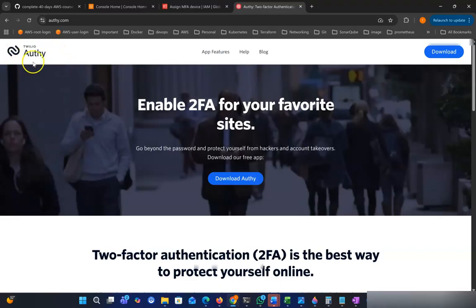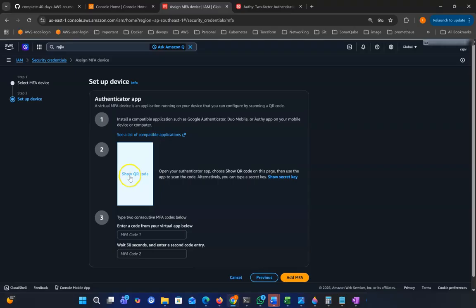After installing Authy on your mobile, you need to click show QR code. After showing the QR code, here is a QR code. Then from Authy, you need to click the plus sign.